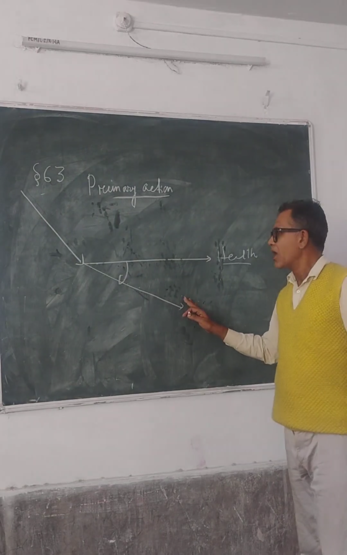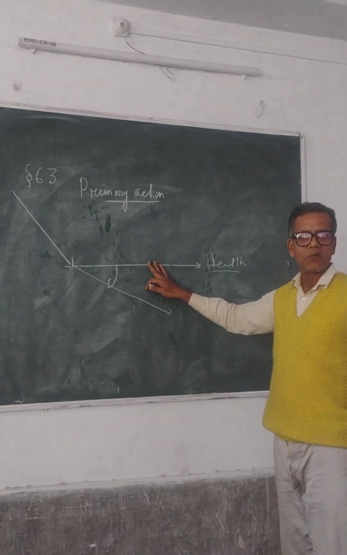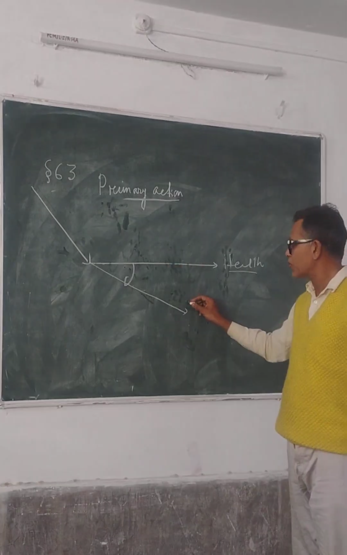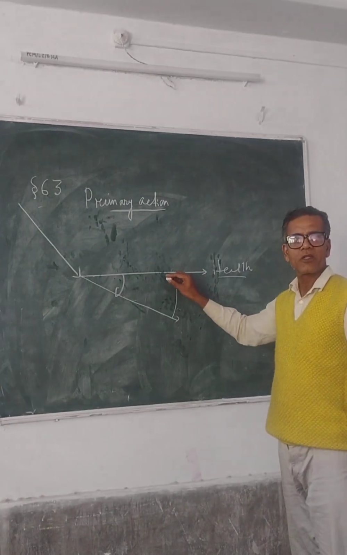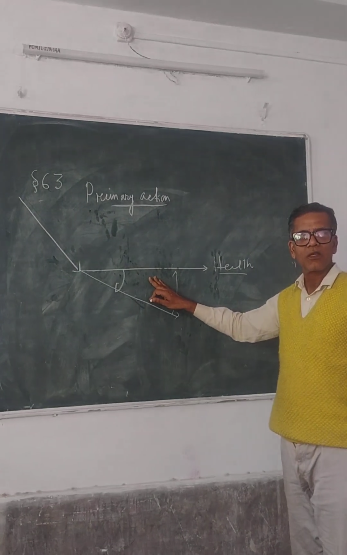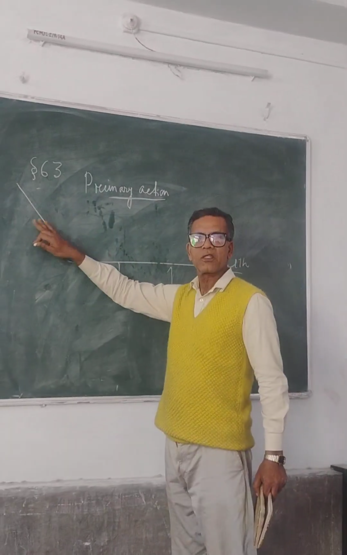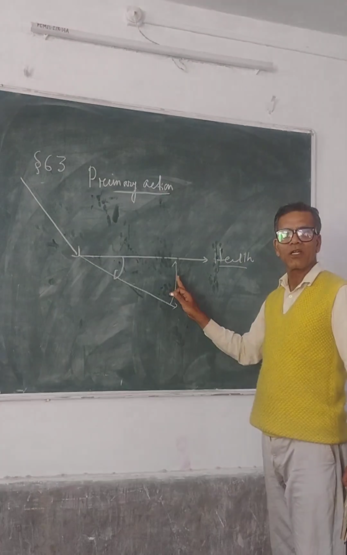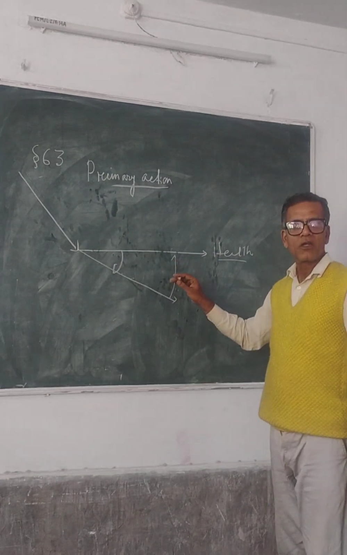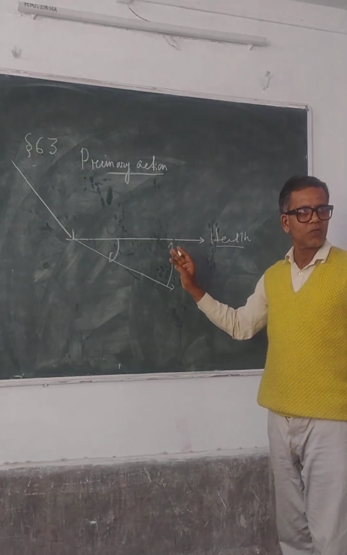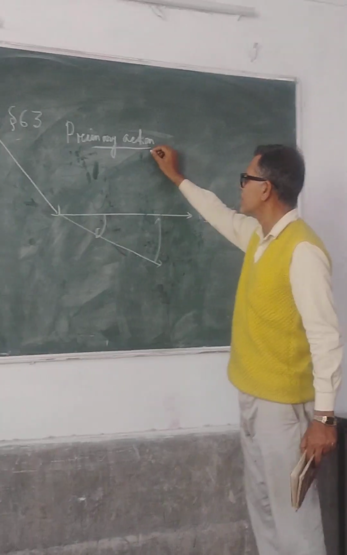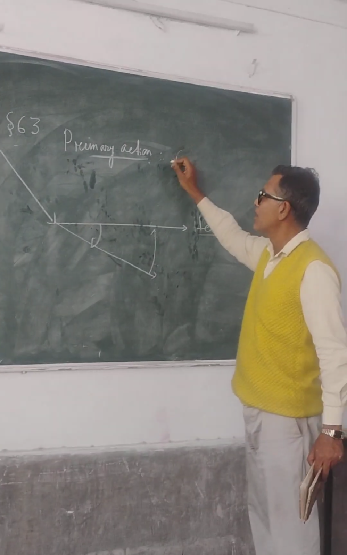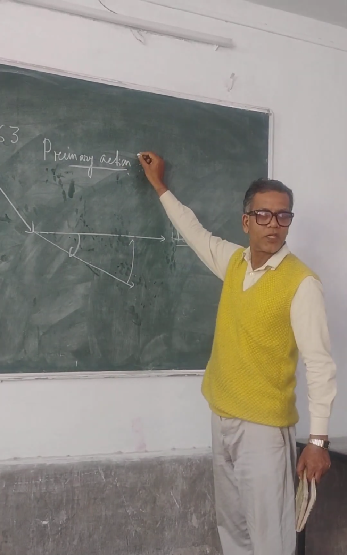The vital force is unintelligent. It has no power to come from the abnormal to the normal state by itself, so it requires another dynamis, the medicinal dynamis. So there are three dynamics: disease dynamis, vital dynamis, and medicinal dynamis. Now primary action means medicine and vital force working conjointly. That's why another name for primary action is conjoint action.